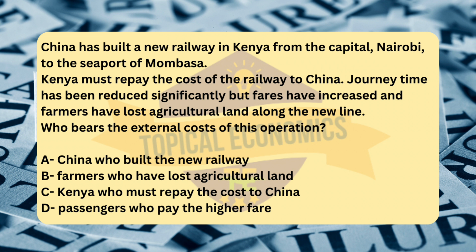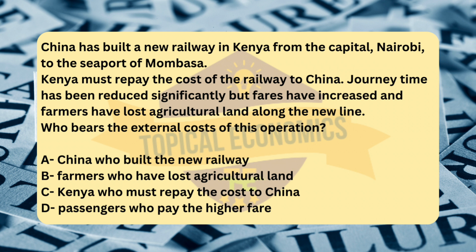The correct answer for this question is option B, farmers who have lost agricultural land. The external costs of the new railway project are the negative effects that are not borne by the individuals or organizations directly involved in the transaction, i.e., those who do not pay or receive compensation.